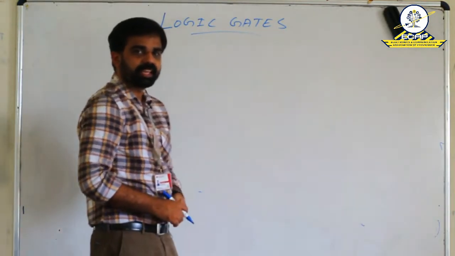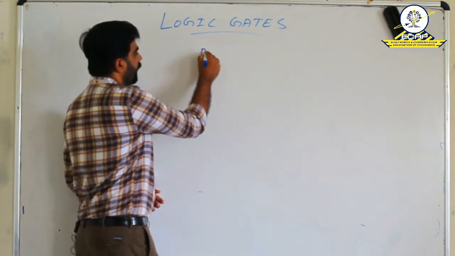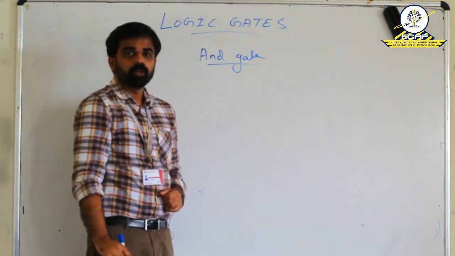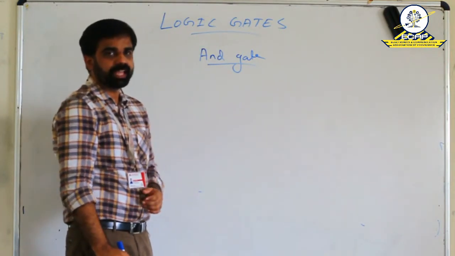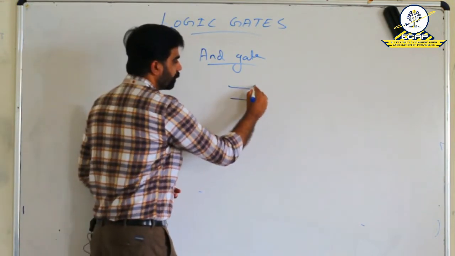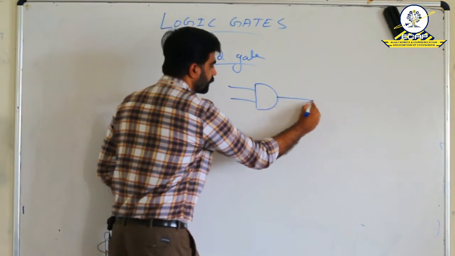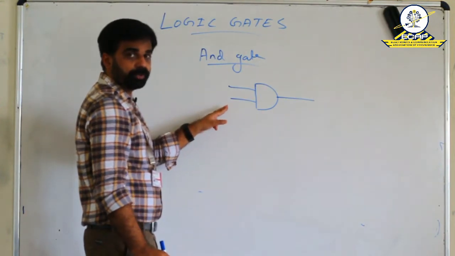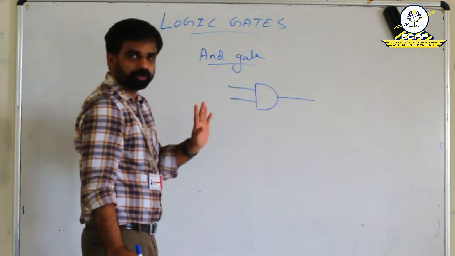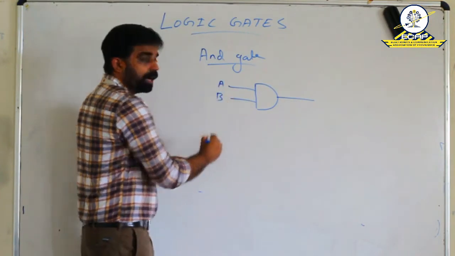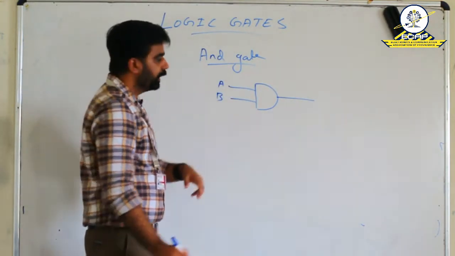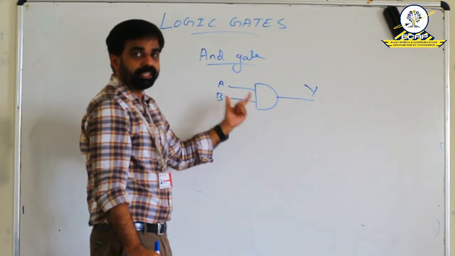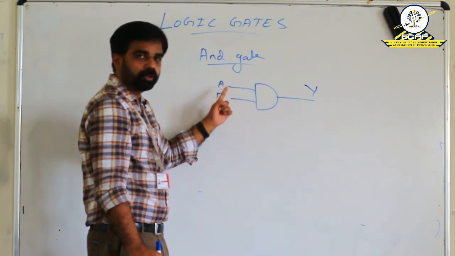Next logic gate is the AND gate. At first, we can see the symbol of this AND gate. The AND gate symbol is represented like this. This is the symbol of the AND gate. It's a two input AND gate. Two inputs are here, only one output. That is, let A and B be the inputs of this AND gate and let Y be the output of this AND gate. Here I am considering a two input AND gate. That's why only two inputs.